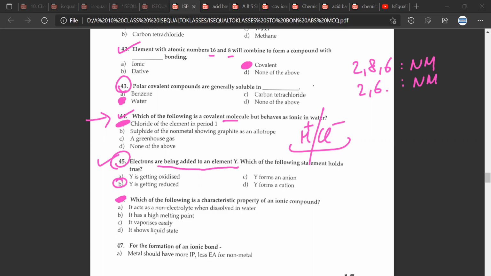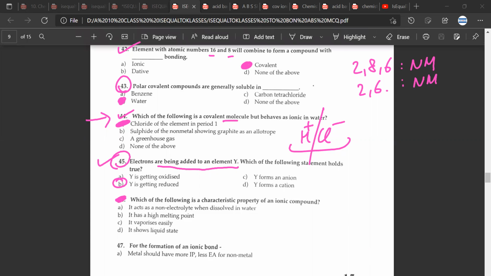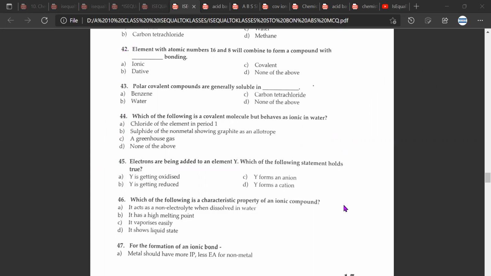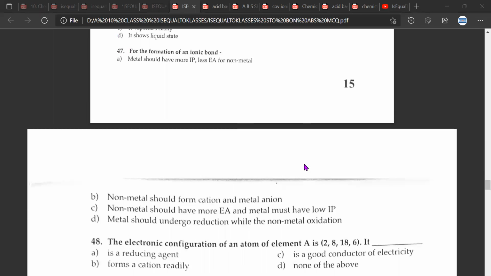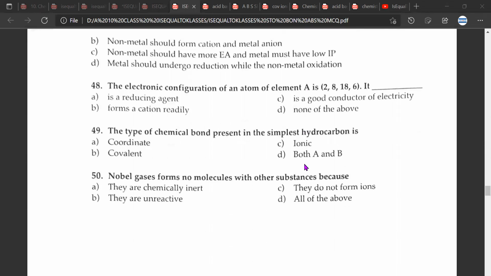46. So the 46th answer would be B. It has a high melting point. Yes, ionic has a high melting point. Correct. 47. So the correct answer would be C. Non-metal should have more electron affinity and metal must have low ionization potential. Correct.